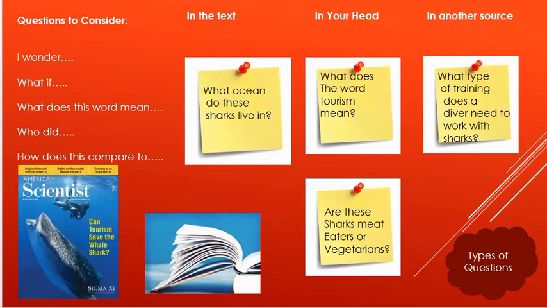Lastly, in another source. For example, what type of training does a diver need to work with sharks? You might need to research that a little bit. Here are some questions to consider to get you started. I wonder, what if? What does this word mean? Who did, and how does this compare to? These are all beginnings of good questions. So let's keep going.